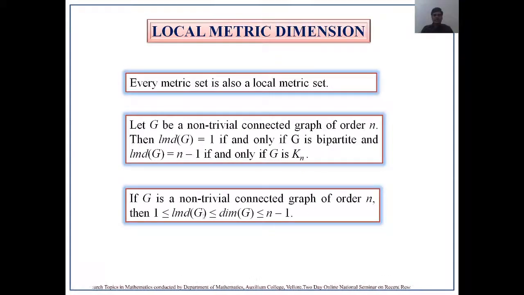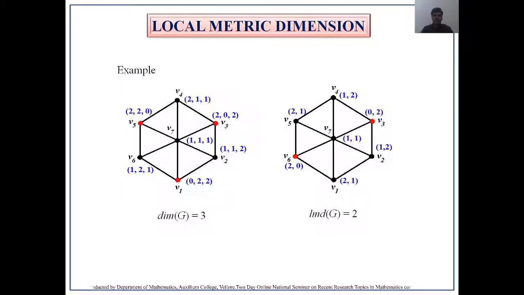So let's discuss a few results. Every metric set is also a local metric set. Definitely for this graph, the set consisting of v1, v3, v5 is a resolving set, but v3 and v6 give us a local metric set. Therefore the converse cannot be true. Every local metric set need not be a resolving set.